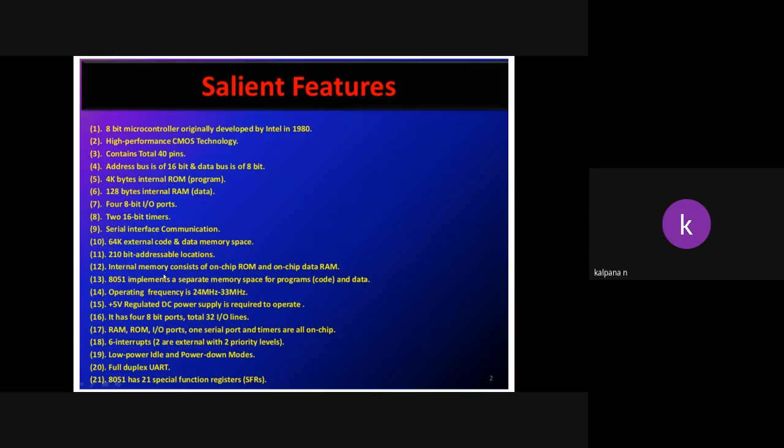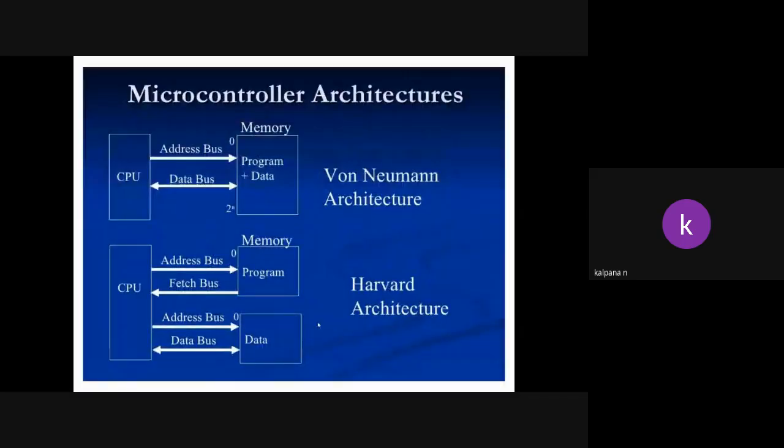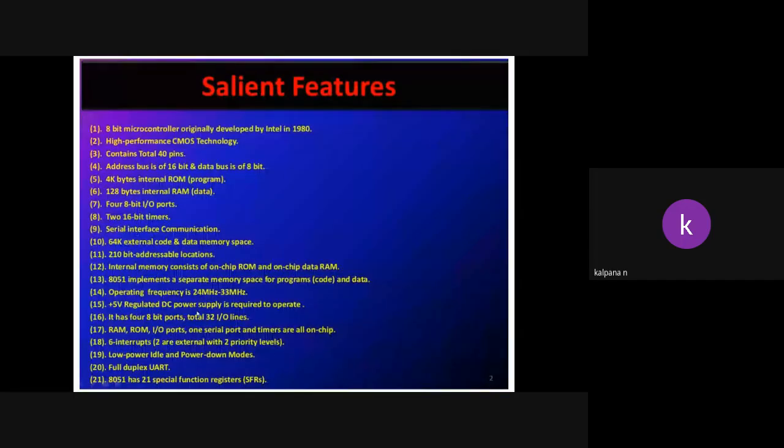Next, the 8051 implements a separate memory space for program, that is code, and data. It is constructed based on the Harvard architecture. Harvard architecture means what? A separate memory for the program and a separate memory for storage of data. So the 8051 implements a separate memory space for program code and data.